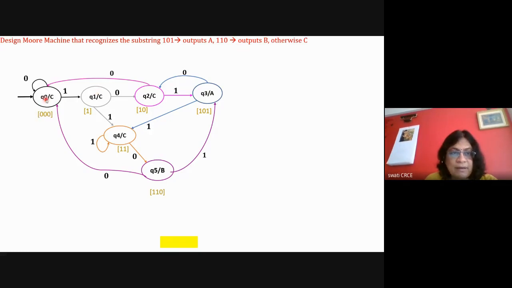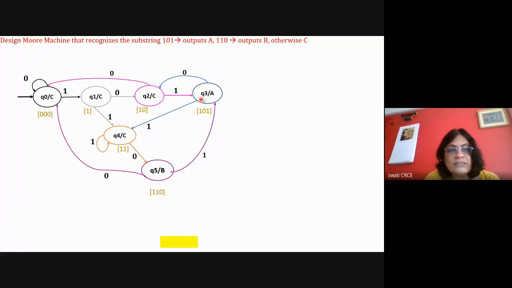So I'm writing the transition for 1, which was already there. So here 1, 1 and 0, I'll say the output is B. Okay, so I'm drawing now the states Q0, Q1, Q4, Q5. And all these three states have output symbol C, but this is generating B because 110 is identified. Here also 101 is identified, so output is A. And here 110 is identified and output is B. So draw this minimum length diagram first.